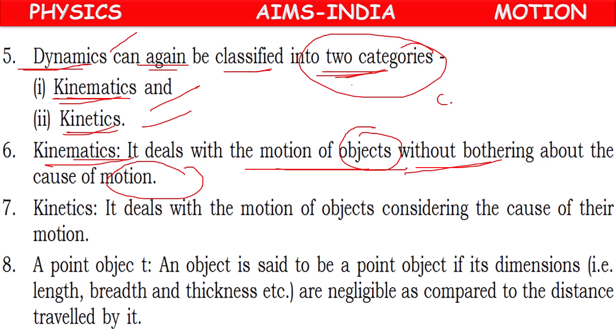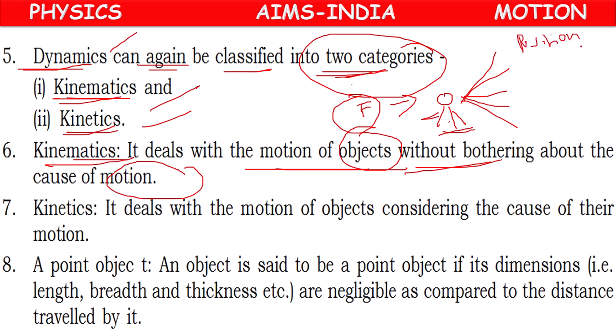Means if a body is there and we have applied force, what changes can we observe? Before applying force, the body may be in some position. Because of force, the body's position will change, or the body's speed will change in some time.